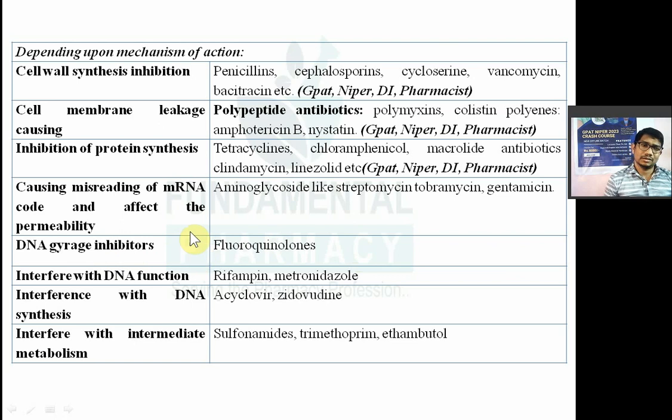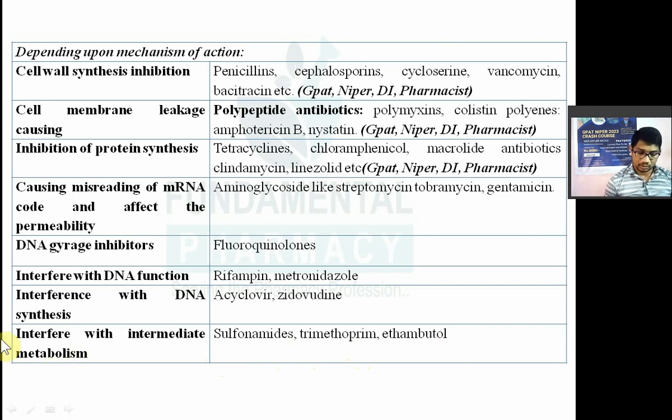So many questions are covered from this. Again, those drugs which interfere with DNA synthesis and function: rifampicin and metronidazole interfere with DNA function. Those drugs which interfere with DNA synthesis, like acyclovir and zidovudine, do not allow DNA formation, of the virus. So they are antiviral drugs. Now those drugs which interfere with intermediate metabolism are also known as antimetabolites. In that you have sulfonamides, trimethoprim, ethambutol. So they interfere with the intermediate metabolism.